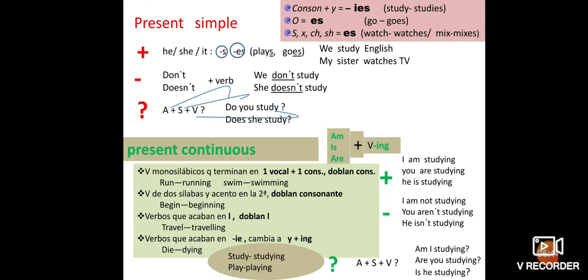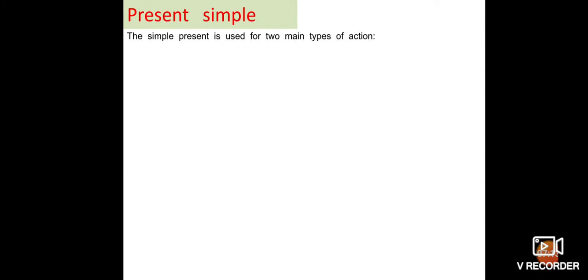Or are you studying? Is he studying? So we're asking questions, and A becomes am, S is the subject, that is I, and V is the verb, that is studying.